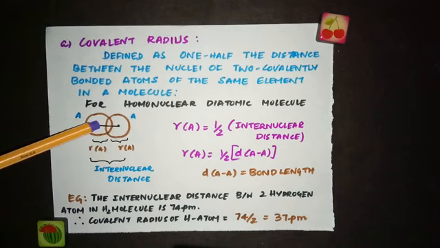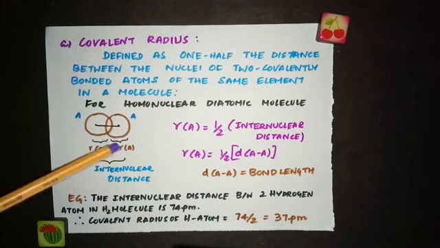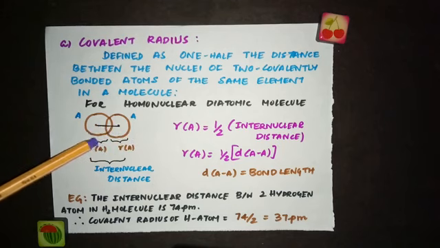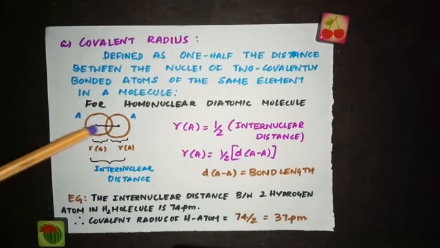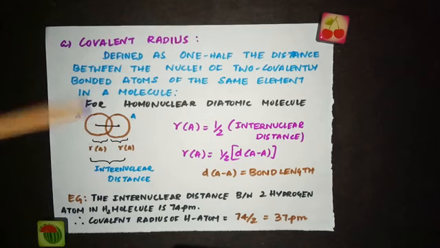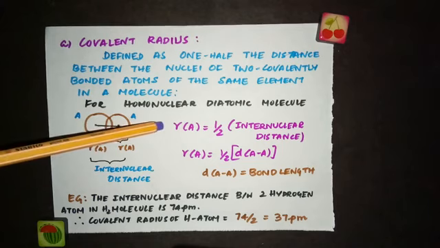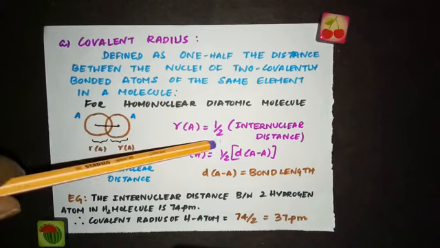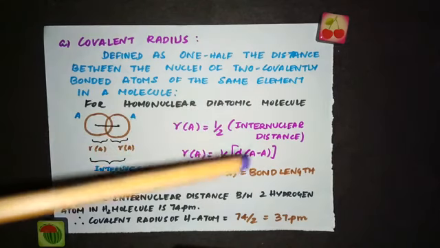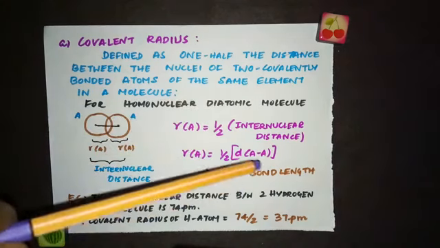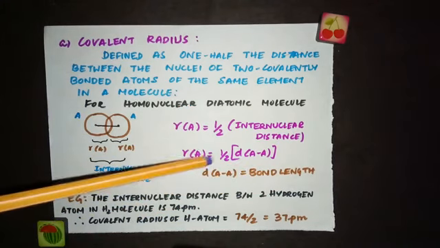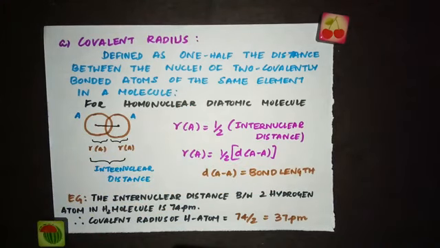See, this is the nucleus, and this is the radius of this atom, and this is the radius of this atom. This is the radius from here to here, and here to here. So this whole length is the internuclear distance. If you divide that by 2, that gives you the radius of one atom. So you can write radius of A is equal to half the internuclear distance, and the internuclear distance can be written as d(A-A). The internuclear distance is also called the bond length, which can be found experimentally.